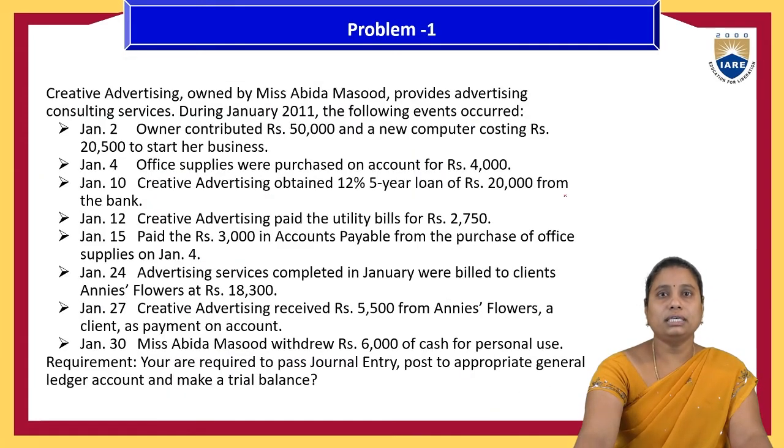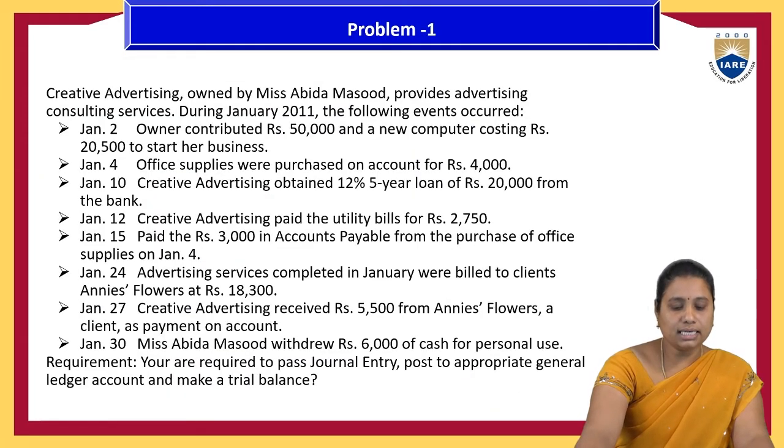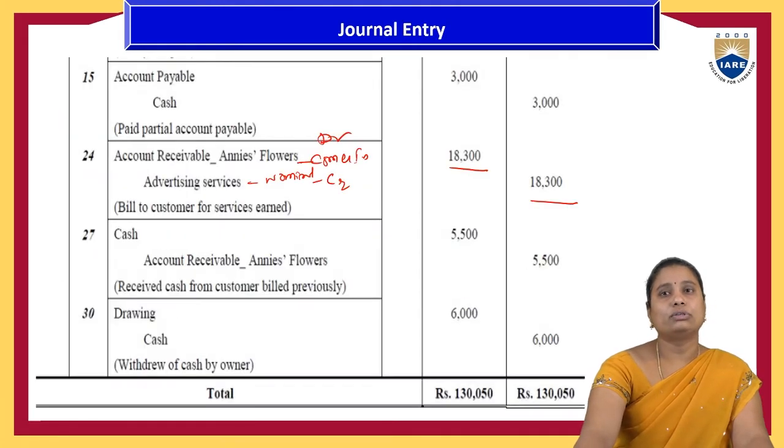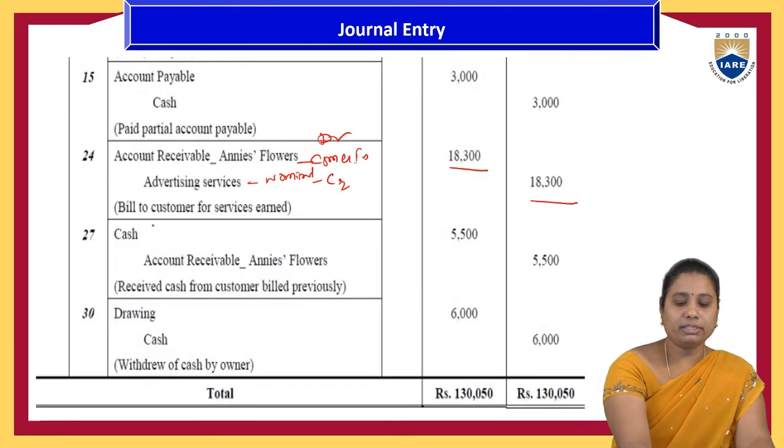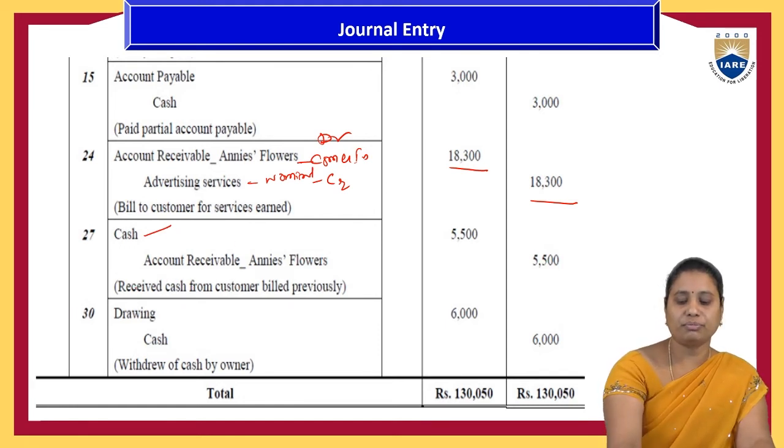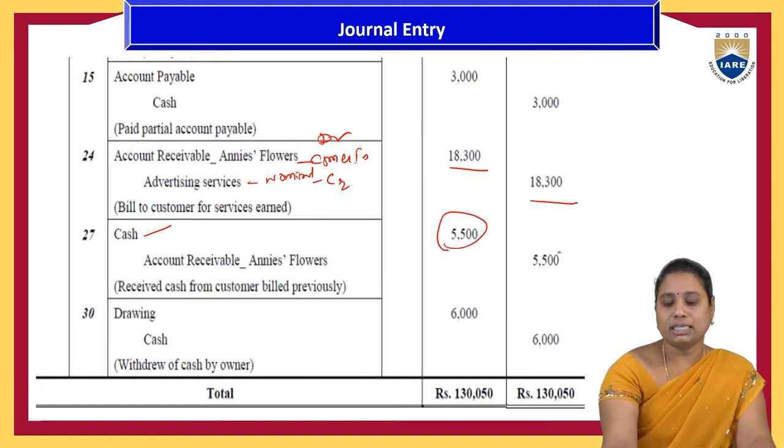And the next thing is January 27th, creative advertisement received 5,500 from Annie's Flowers, a client, as payment of the account. So from that one, they have received the cash, which comes into the organization, a real account. Account receivables is reduced from the organization. So that's where it's a credit, 5,500 of that one.